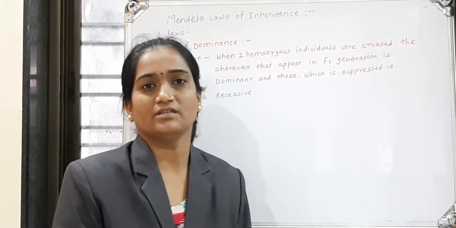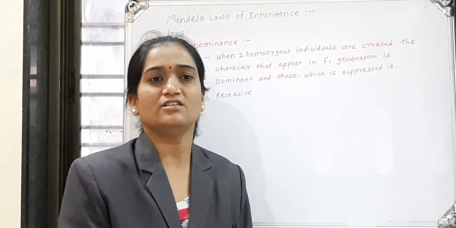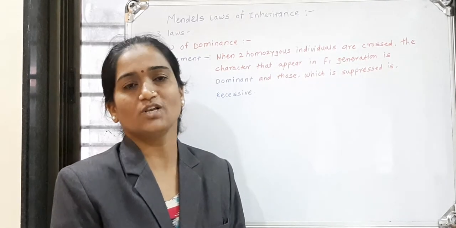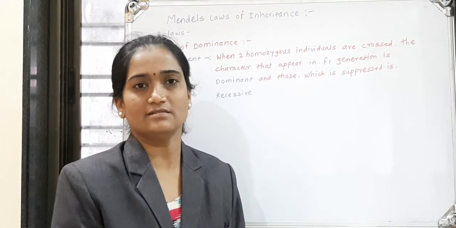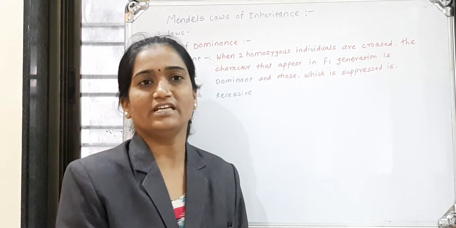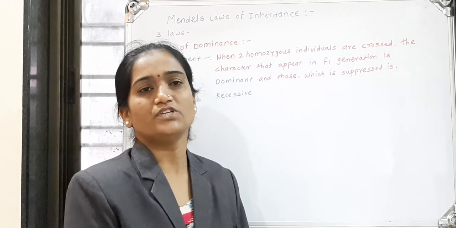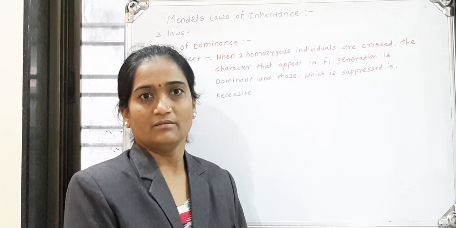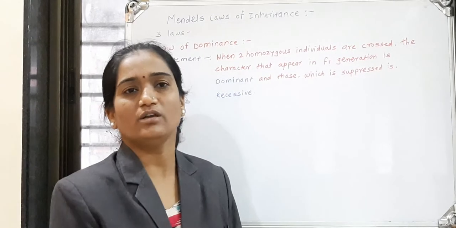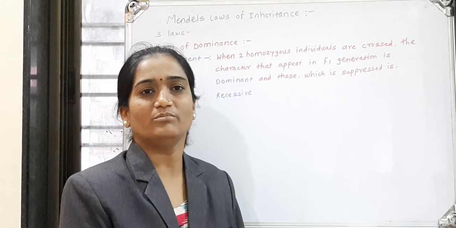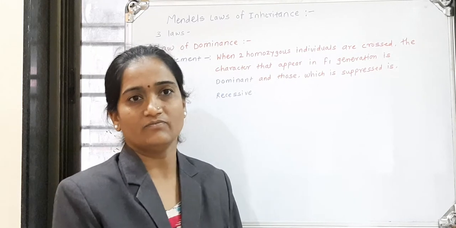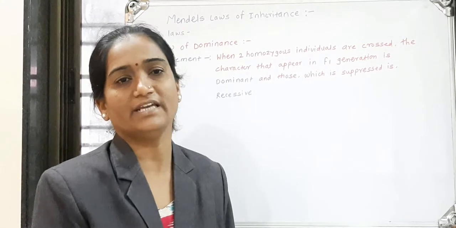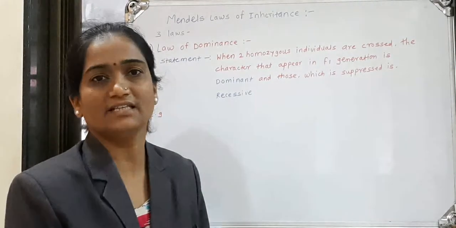After his work, he analyzed all his results by statistical method and postulated the laws of inheritance. Mendel's laws of inheritance are certain laws which are universally accepted. Mendel performed the experiment on the pea plant and developed the laws of inheritance. These laws are well known as Mendel's laws of inheritance. He postulated three laws.